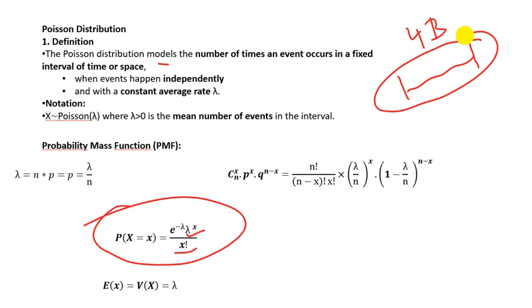Since this is time, inside this interval of 1 hour I have infinity of values, but let's say I divide it into minutes, just to illustrate how it works. Let's say I have 60 minutes.